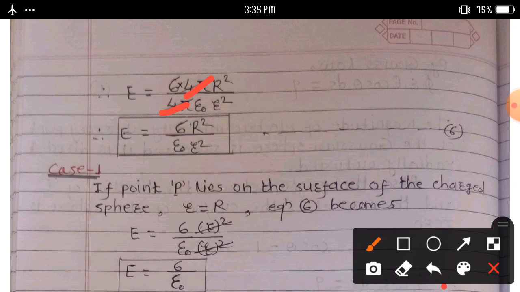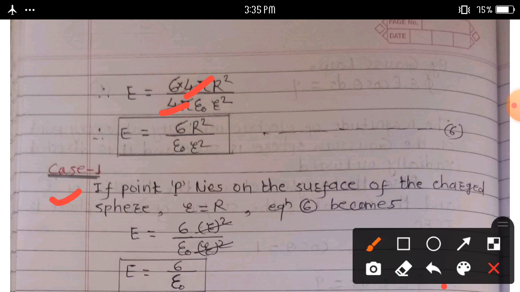We discuss here two cases. Suppose point P lies on the surface of the charged sphere.